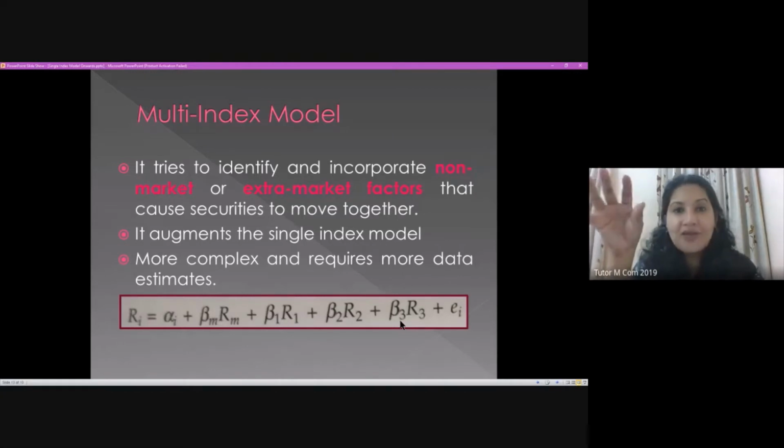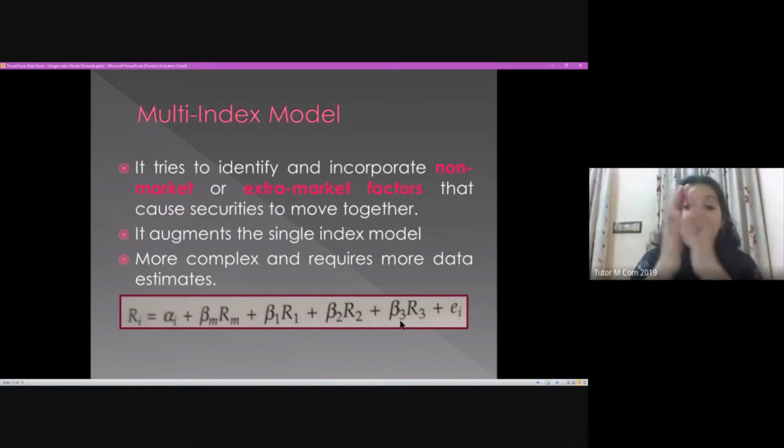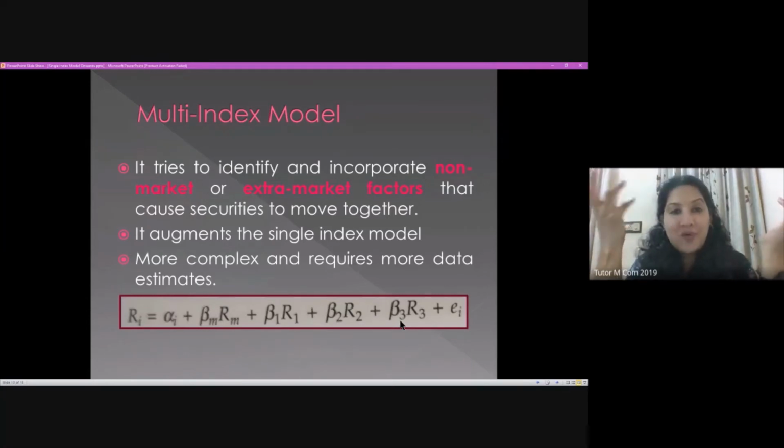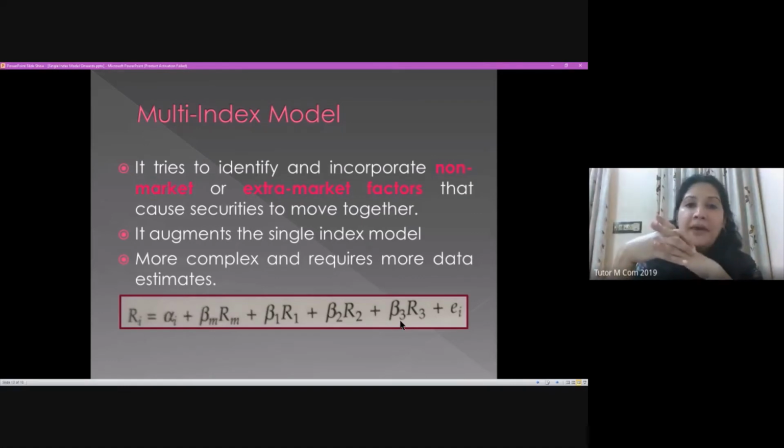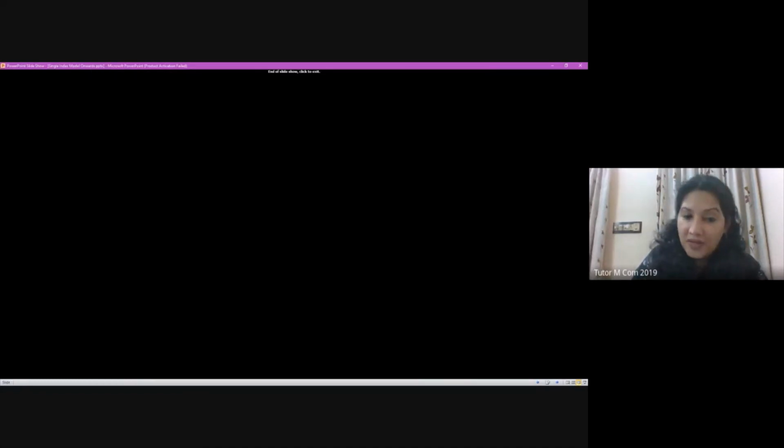As a summary, in the multi-index model, we follow the same format of the single index model, but we include a few more factors to increase the predictability of that existing model. Since we include more factors, the model can at times become very complicated. Right. So that is all about the multi-index model, which, in summary, is an extension of the single index model. Right.